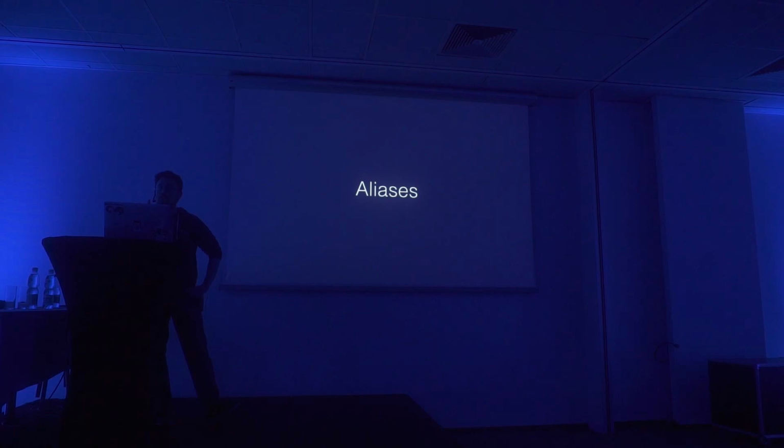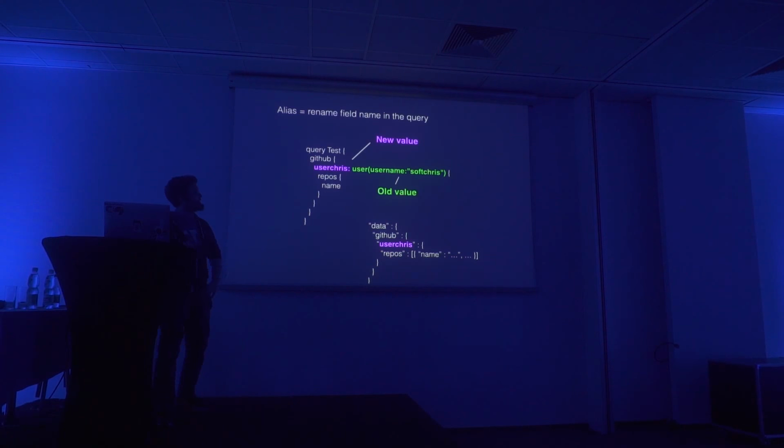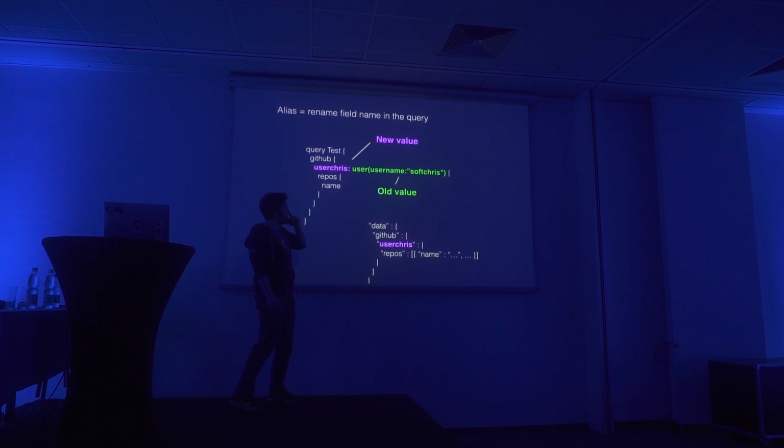Aliases. Here is what I'm saying. Aliases is your way of deciding what the output's going to look like. So this is really powerful. An alias is your ability to say that I know in the backend this is called user, but I decide it's going to be called user Chris. So you can do this for each and every column. You can exactly decide what you want, which means all the mapping that you need to do, you don't have to do it anymore. Because you can suddenly make it so that the JSON response that comes back here actually looks like your view model. That's going to save you time.